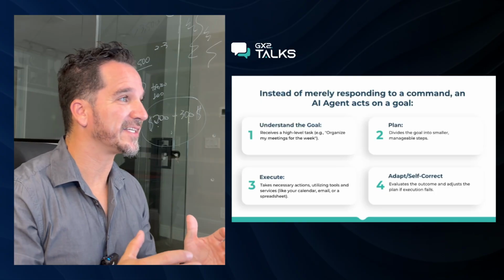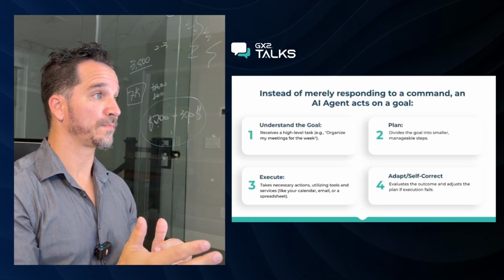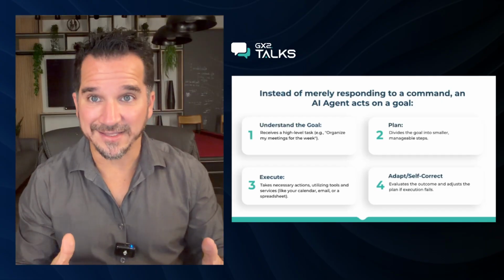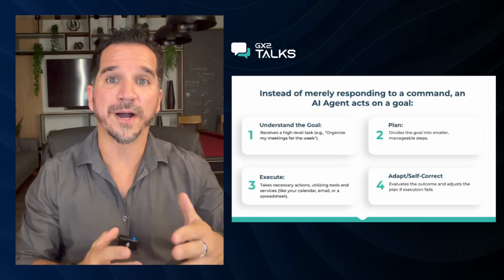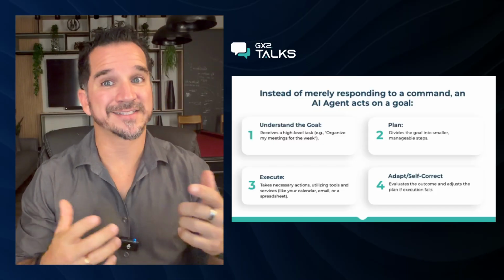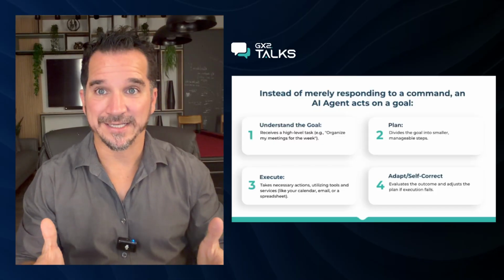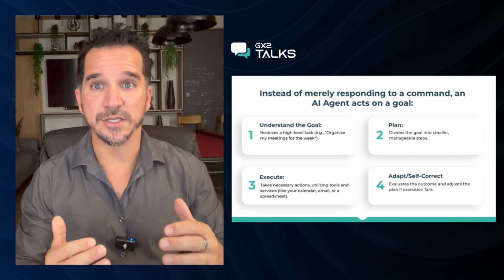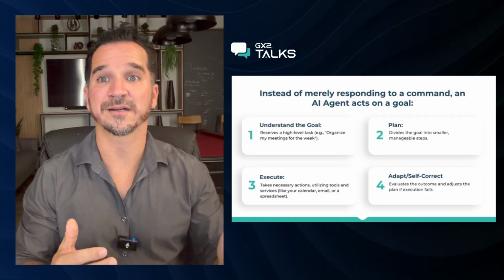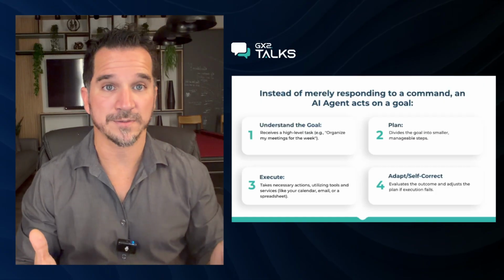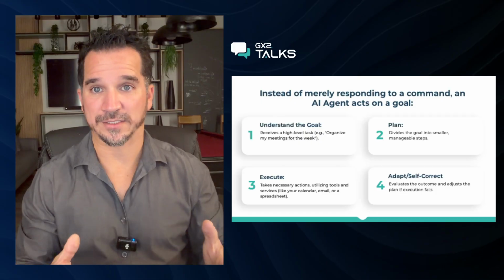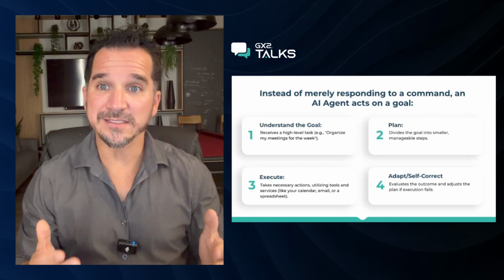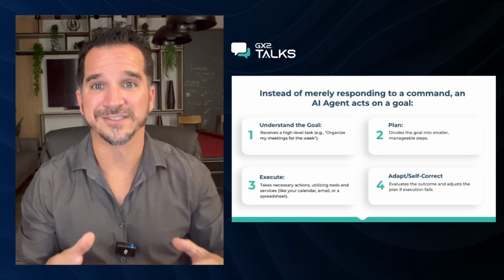You don't give an agent a command. You give it a goal. Let's say your goal is: organize my meetings for the week. The agent then does four things all by itself. First, understand the goal. Second, plan. It breaks the goal into small steps. Third, execute. It uses your tools, like your calendar or email, to do the steps. Fourth, adapt and self-correct. If it fails, it learns and tries again a new way. This is a true autonomous process agent.